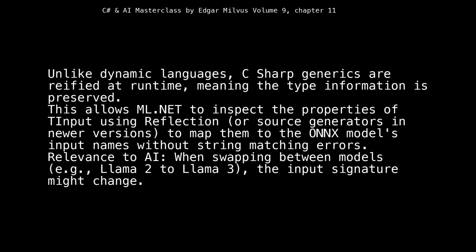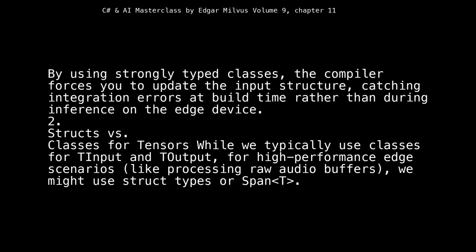Relevance to AI. When swapping between models, for example, Llama 2 to Llama 3, the input signature might change. By using strongly typed classes, the compiler forces you to update the input structure, catching integration errors at build time rather than during inference on the edge device.